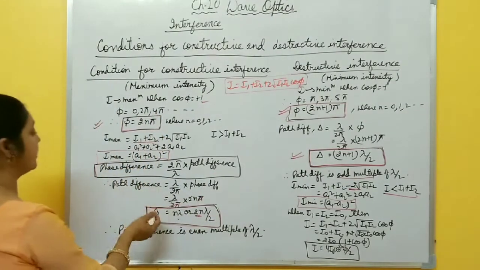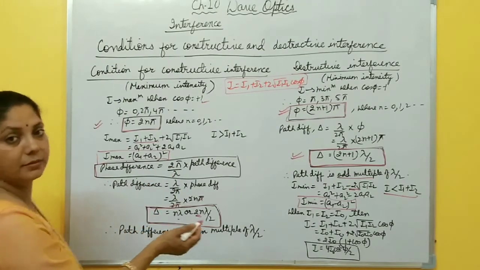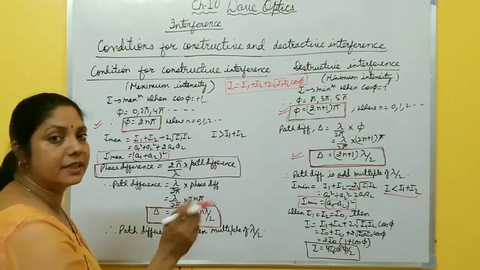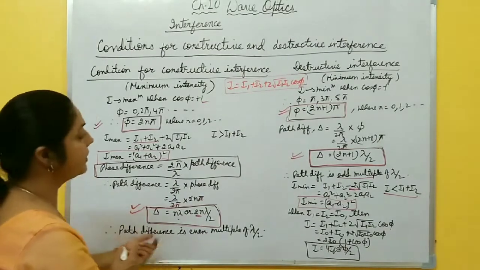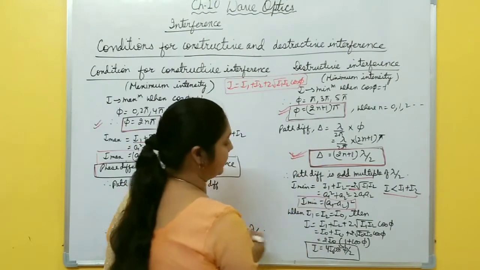You must remember this one because it is very useful when we discuss the theory of interference fringes. It means Young's double slit experiment. So what is path difference for constructive interference? What is path difference for destructive interference?